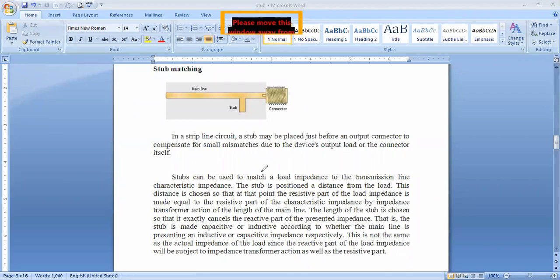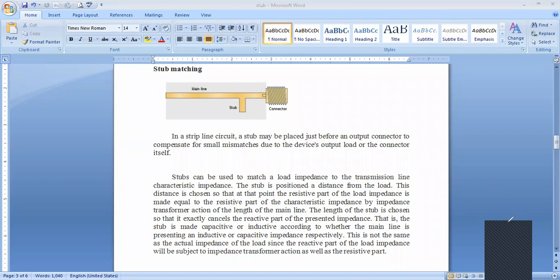The real part must be equal and the imaginary part must be cancelled. This is not the same as the actual impedance of the load, since the reactive part of the load impedance is subjected to the impedance transformer action, as well as the resistive part, of course.